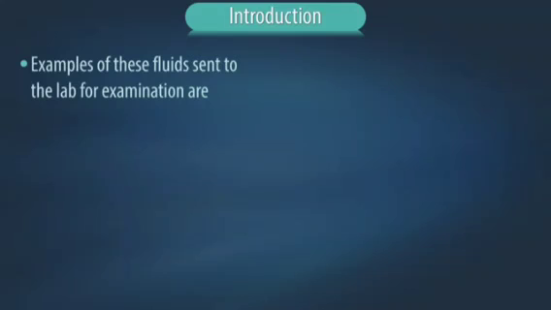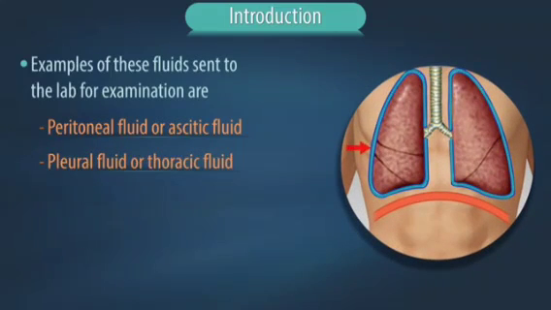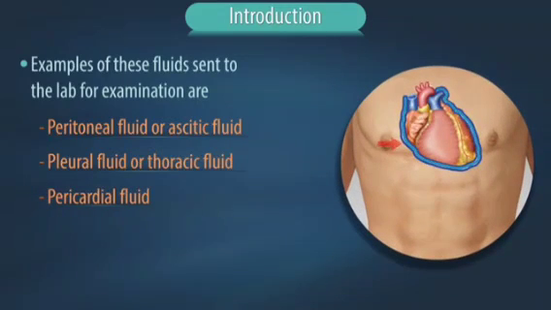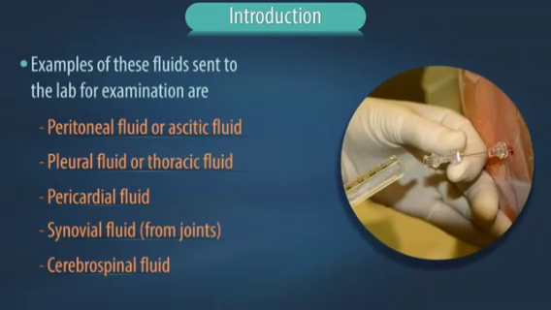Examples of these fluids sent to the lab for examination are peritoneal fluid or ascitic fluid, pleural fluid or thoracic fluid, pericardial fluid, and synovial fluid from joints. Cerebrospinal fluid.